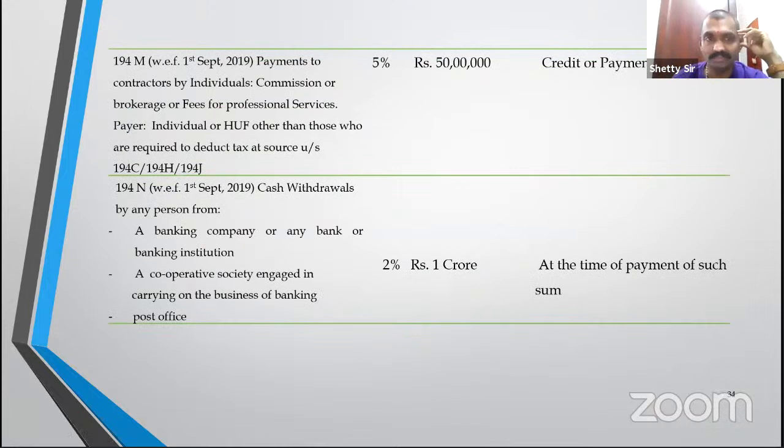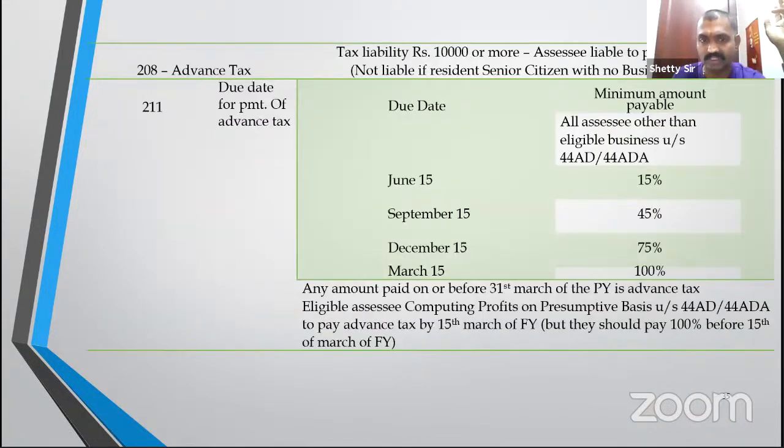Then 184M, payment to contractors who are not covered under the previous sections, above 50 lakh if you pay 5%. 184N, somewhere there is a connection. Above 1 crore, if you are withdrawing from 1st July 2020, on the entire amount you have to do 2% TDS from the bank, post office, etc.